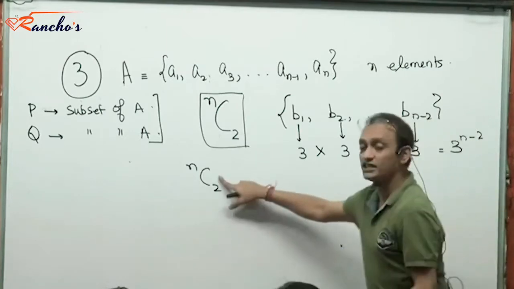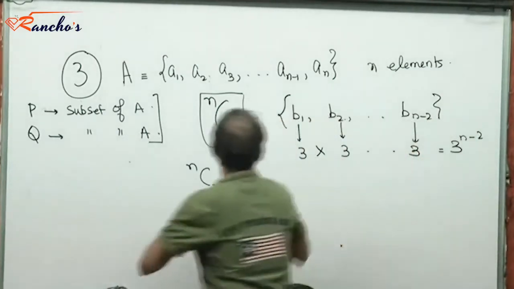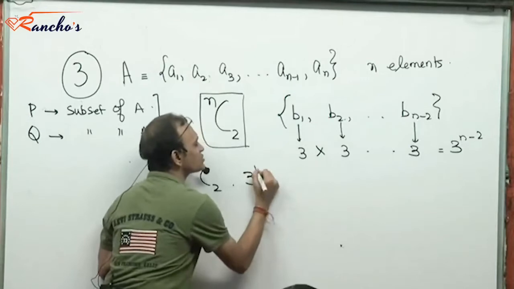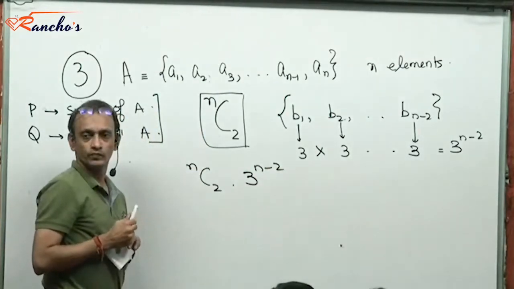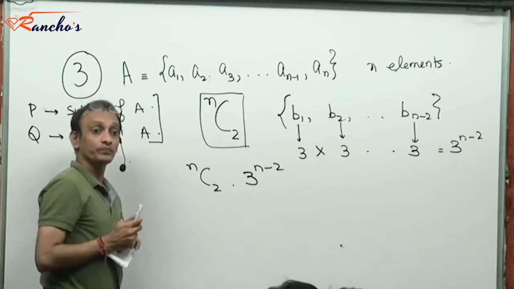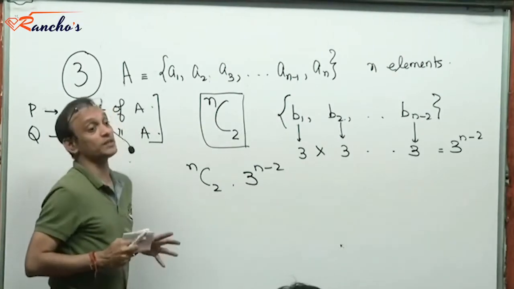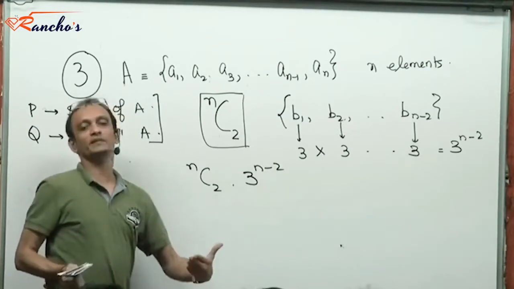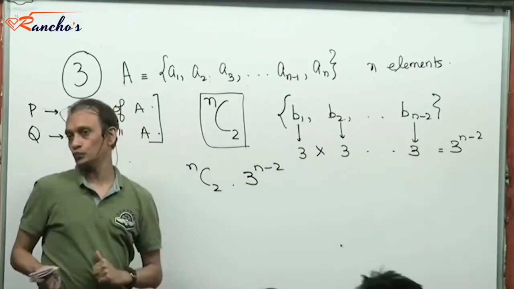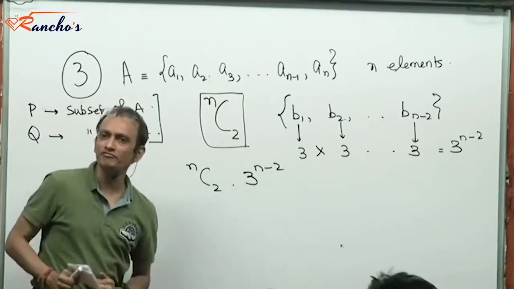So it's going to be NC2, two common elements selected, and dealing with the rest of the elements, which is 3 to the power n minus 2. This will give me the number of ways in which subsets P and Q could be formed with exactly two common elements between P and Q. Is that fair enough?